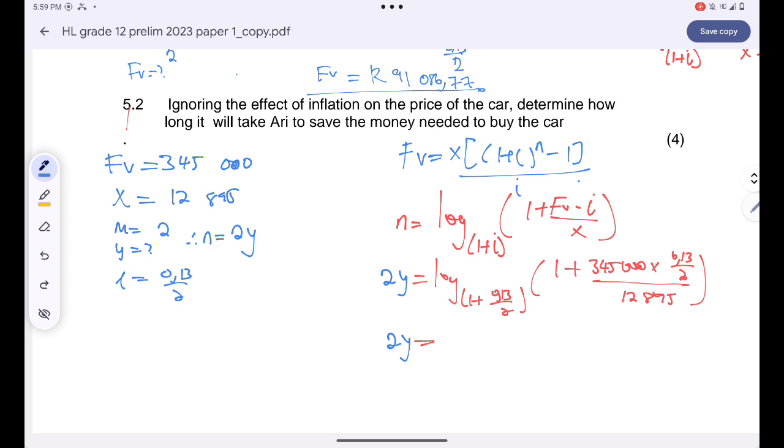Okay, log, my base is just 1 plus 0.13 divided by 2, and then the index I have 1 plus 345,000 multiplied by 0.13 divided by 2 all over 12,895.